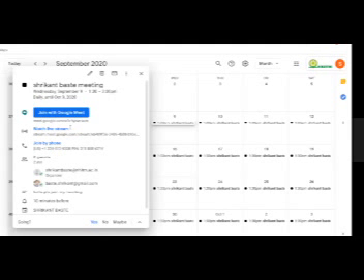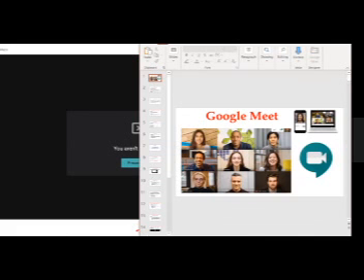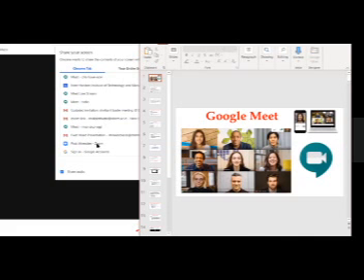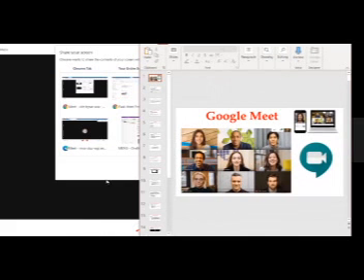So I'll just start the meeting. So we can have a live demonstration of both the things, how that live link will look like. And I am presenting my screen now. I want people to see my PPT. This is my PPT. Just a moment. What you want to present? I don't want my entire screen. I'll open my application window only. And this is my PPT. I want them to see.